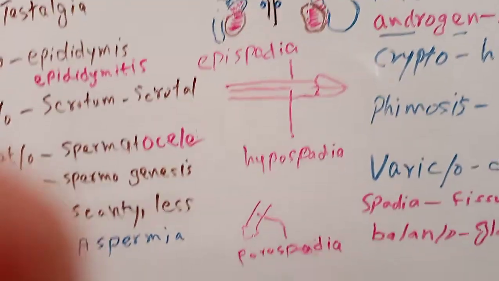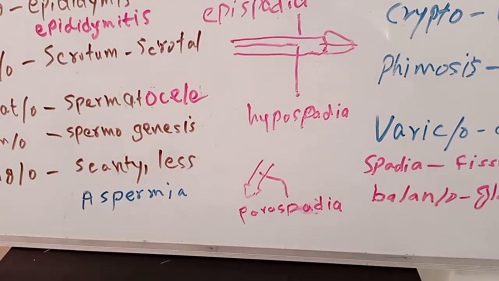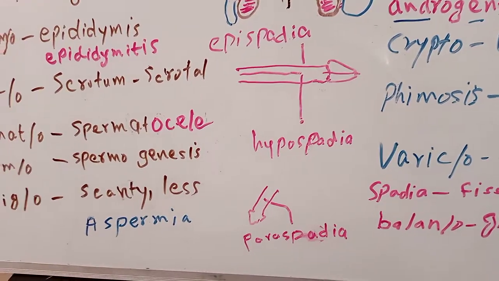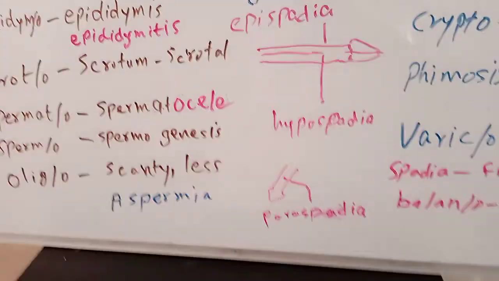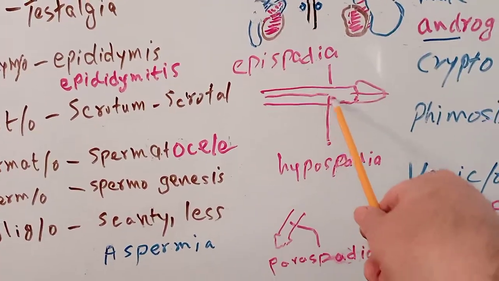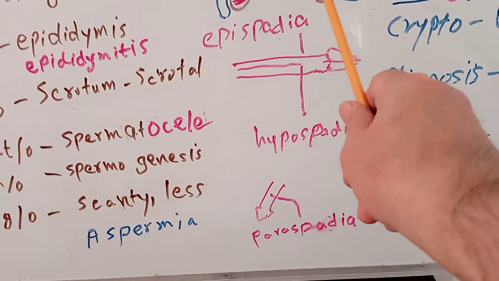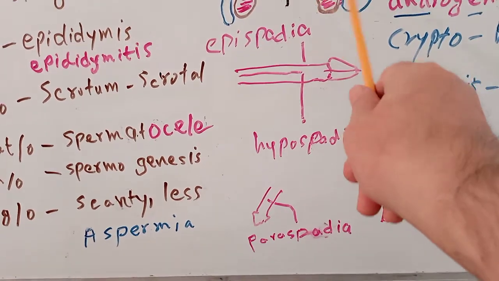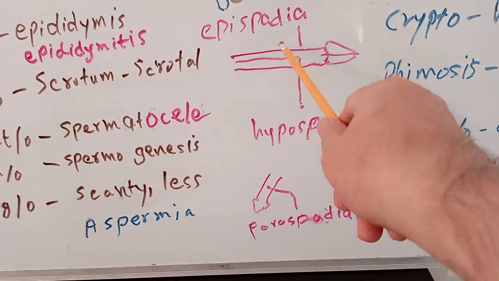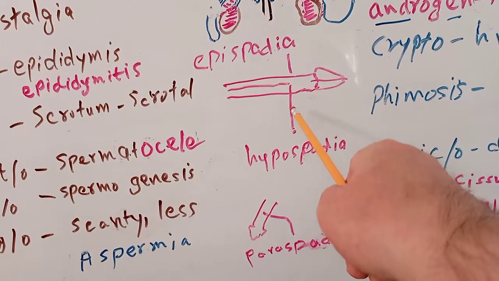Spadia means fissure or split. Hypo means below. So this split is made on the under surface of the penis. That's why this is known as hypospadia. The other possibility is that the split is made on the top of the penis. When the child pees, it will go up like a fountain and then drop. That is known as epispadia. The fissure is on the upper surface; in hypospadia, the fissure is on the under surface.